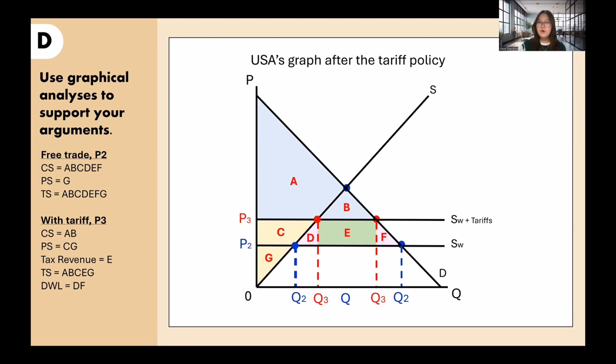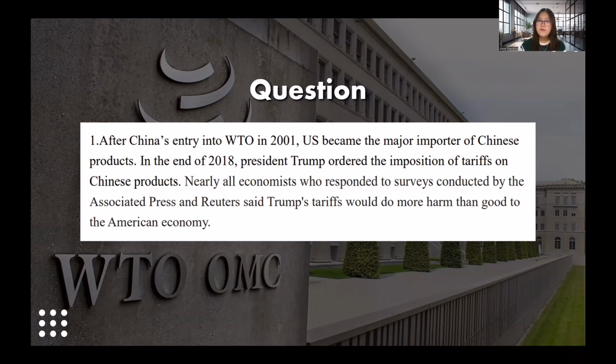So, to support and conclude my arguments before, we could clearly see in the graph above that there are areas that go through deadweight loss, as well as the total surplus decreasing. And even though there is tax revenue that could benefit the government, the tax revenue added to the new consumer surplus and the producer surplus wouldn't add up to the total surplus when no tariff was imposed. And that is all from me.